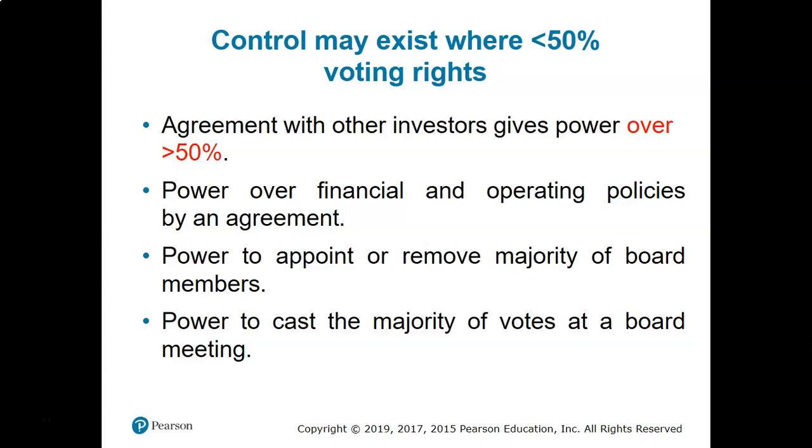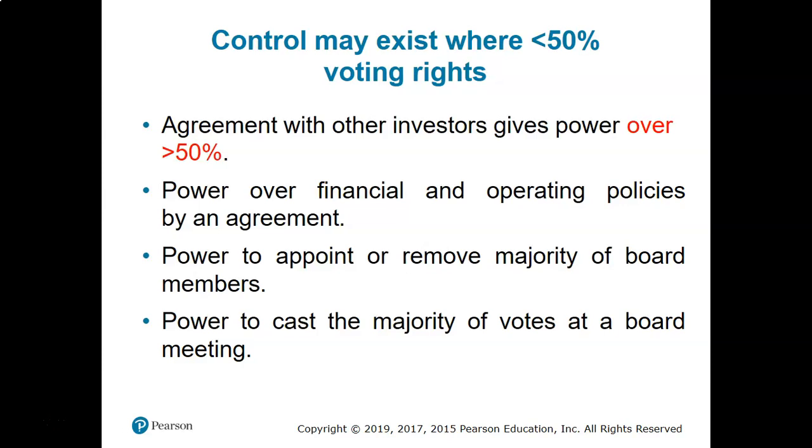Power over financial and operating policies by an agreement. So if you have a significant agreement, the agreement says whatever the company or the subsidiary produce, they have to sell to you. If you don't purchase, then they will sell to someone else. That means that all the operations of the subsidiary is controlled by you. Though you are not the owner of 100% share, but the contract that you made with that company